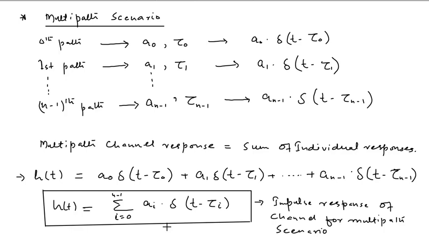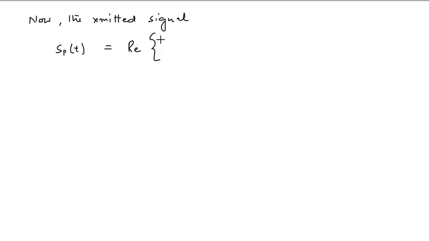And now we have to take the example of a transmitted signal. So for example, we have the transmitted signal that is represented as s_p(t) in time domain, equal to the real part of the complex baseband signal, which is your s(t), times e raised to the power j 2 pi f_c t.